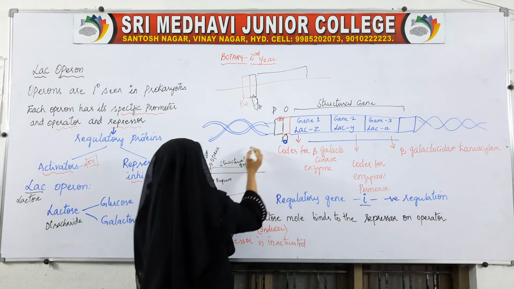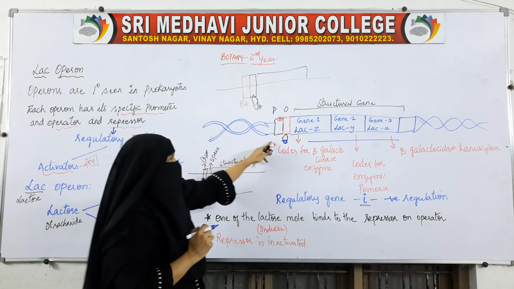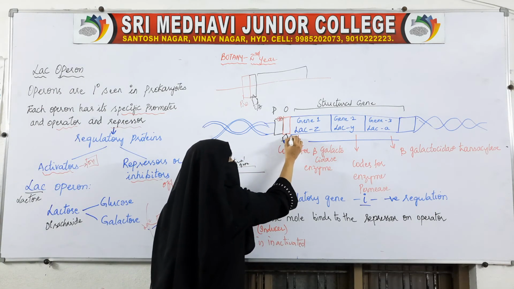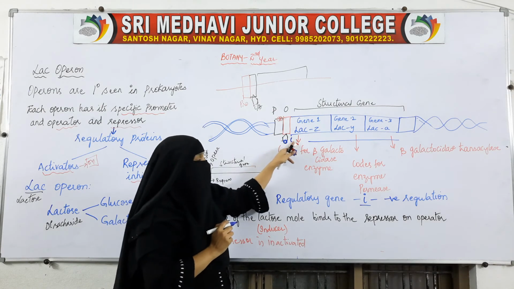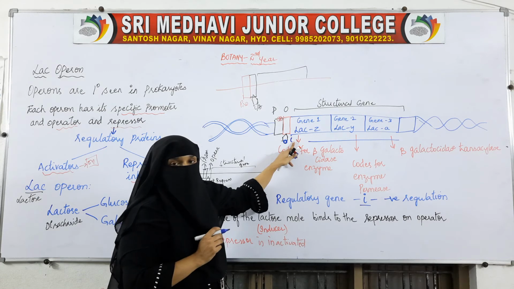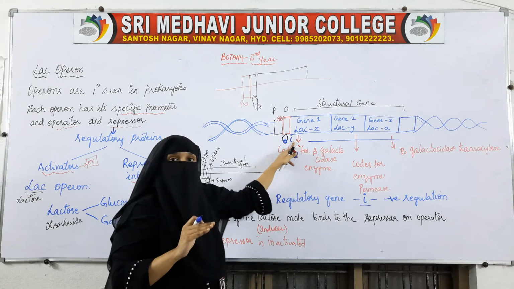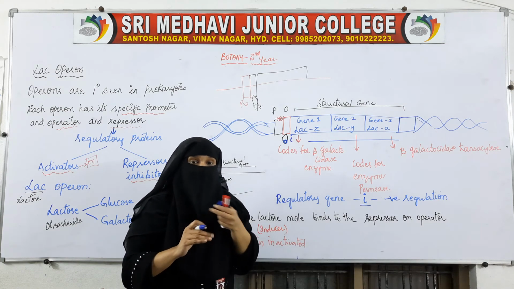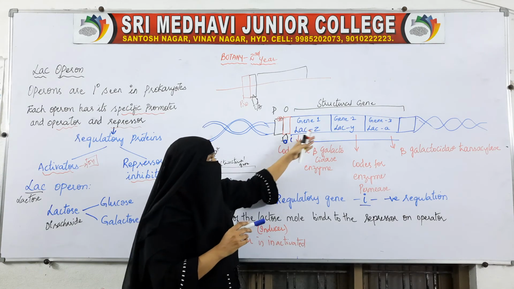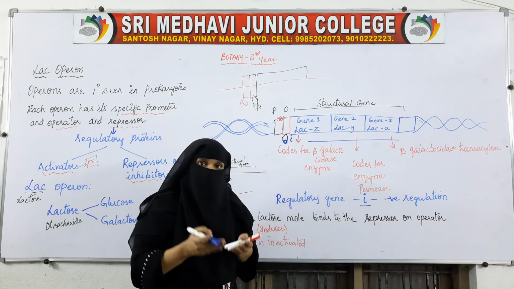These repressors are of two types, activators and inhibitors. In case of the lac operon, we have inhibitors. The repressor is an inhibitor. It is inhibiting the gene. It is inhibiting the production of protein which would help in the synthesis of these enzymes, because it does not need the enzyme. It will be having glucose.